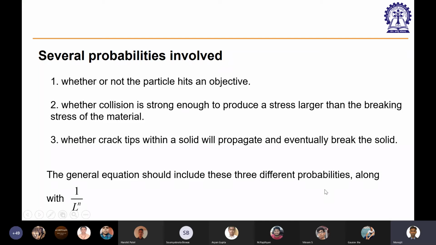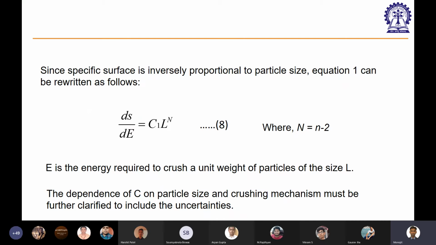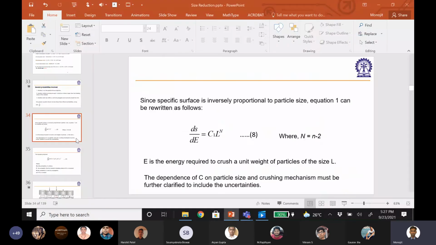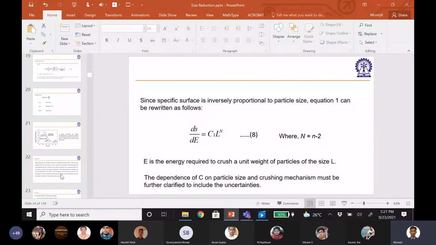The general equation includes all these three probabilities along with 1 by L by N, which we have seen in the general expression of all the crushing laws. So we are basically rewriting the equation into a different form. This is just simple algebra. Try to see at home how we can get this expression from the general expression that we have discussed here.